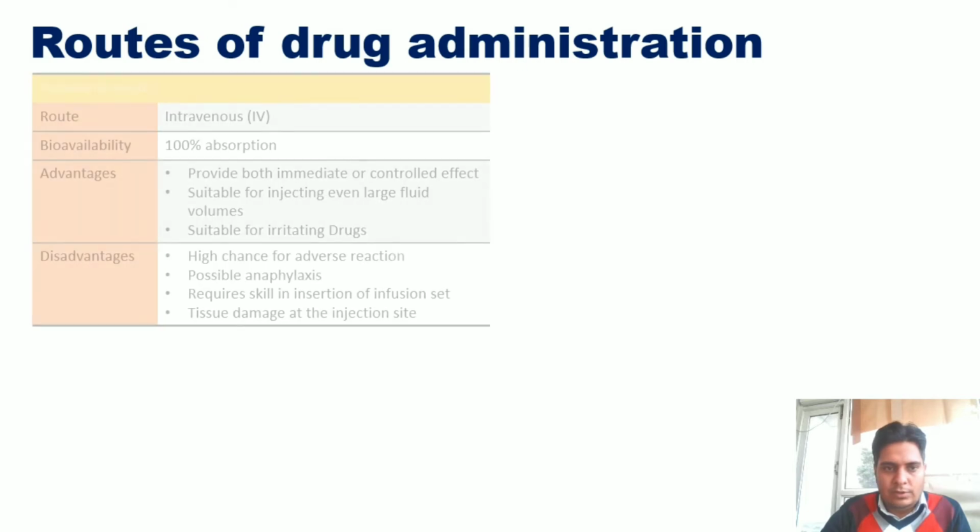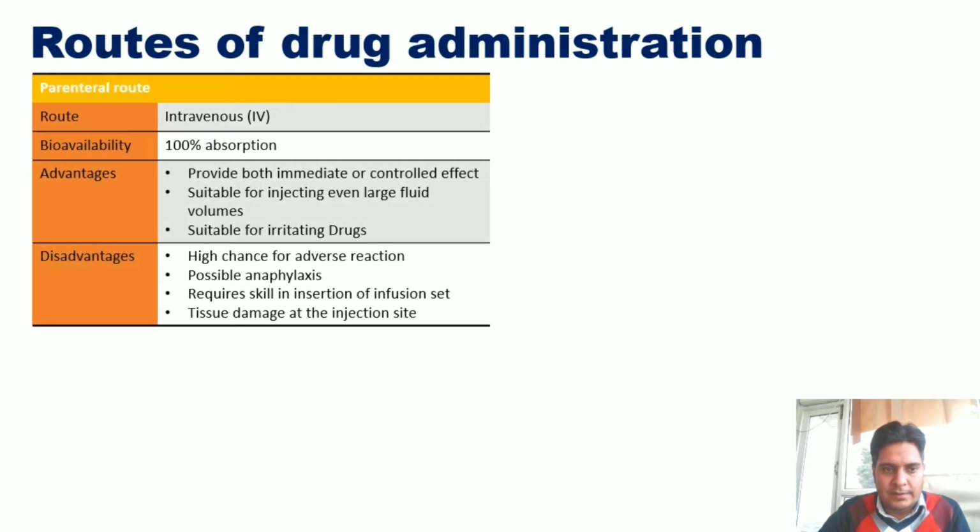Now the routes of administration, as we have already discussed, the parenteral routes, in which the first one is the intravenous route. You can see here it shows 100% absorption of the drug and it provides both immediate or controlled relief.